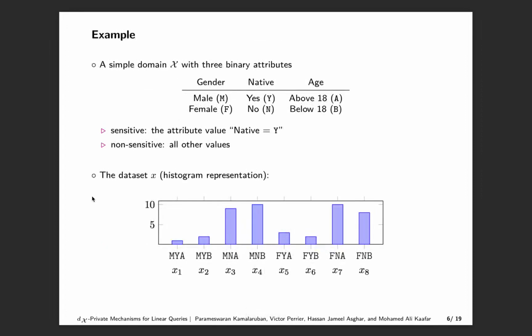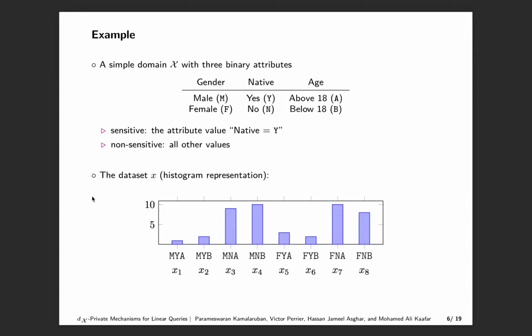Before delving into the technical details of our generic strategy, we will start with a working example. Consider a simple domain with three binary attributes: gender, native, and age. We assume that the attribute value native equals y is considered sensitive and all other values are non-sensitive. Since we have three binary attributes, there will be 8 elements in total in the data universe. We denote them by x1, x2 up to x8. For instance, x1 represents an above 18 native male.